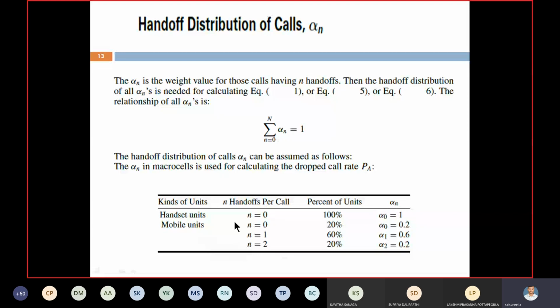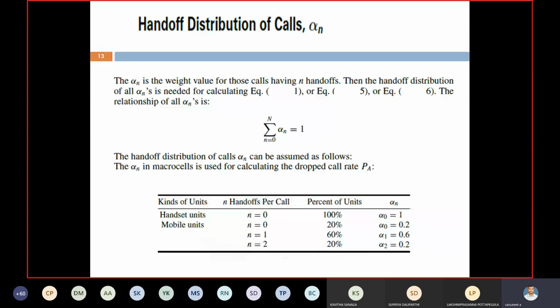Suppose we are taking the second one, that is mobile units. Here for the mobile units, the handoffs per call. Suppose first one, 0 handoffs. The percentage of units covered is 20%. Then alpha naught is equal to 0.2. When the number of handoffs n equals 1, it is 60% covered. Then alpha 1 is equal to 0.6, based upon the percentage. N equal to 2: 20% of units covered, then alpha 2 equals 0.2. Right, this is about the data they are given.